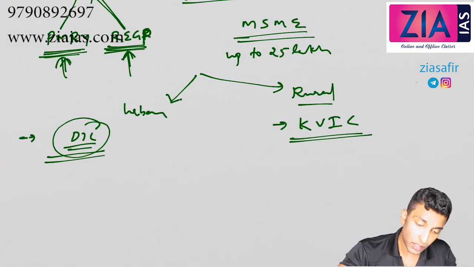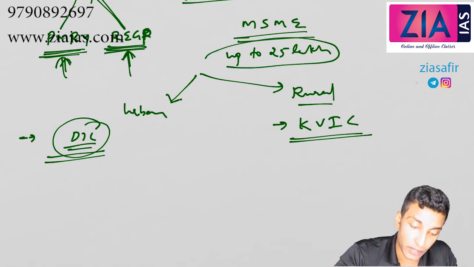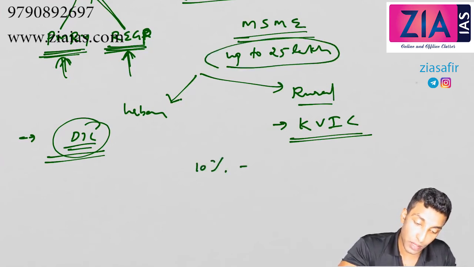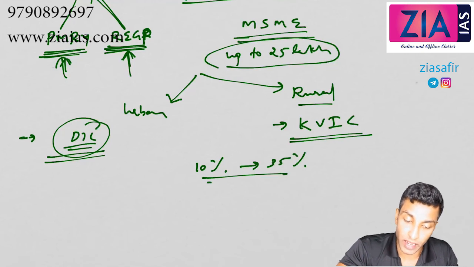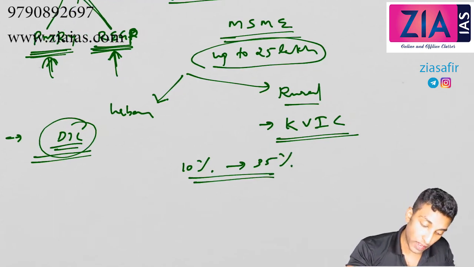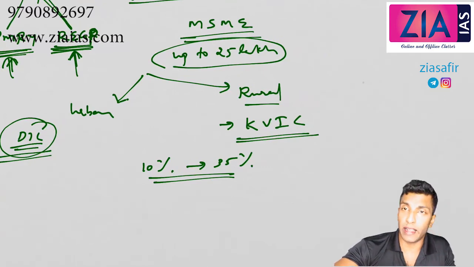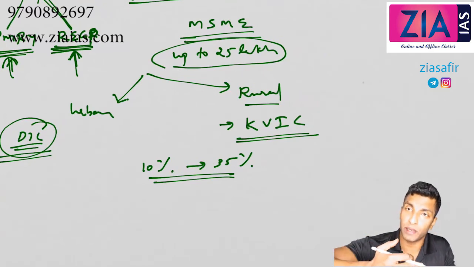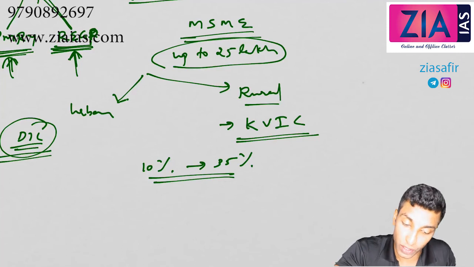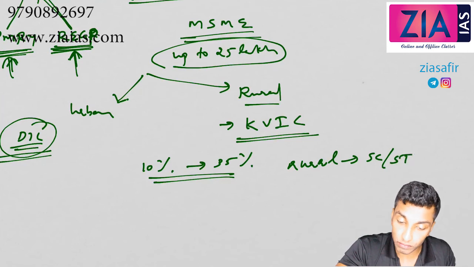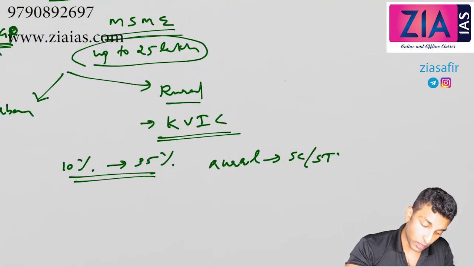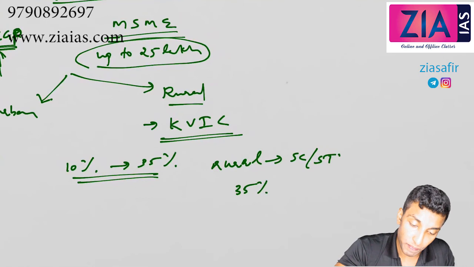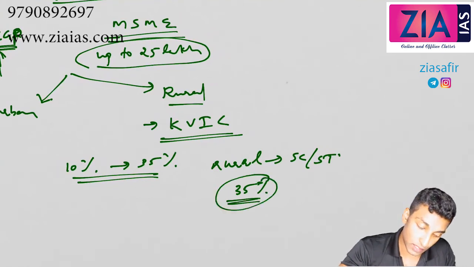Now the subsidy up to 25 lakh loan is given. Subsidy is like 10% to 35%. It varies between general category, SC/ST category, and also urban to rural. For example, if you talk about the cases of rural SC/ST, you get 35% subsidy. And in case of urban SC/ST, it will be 25%.